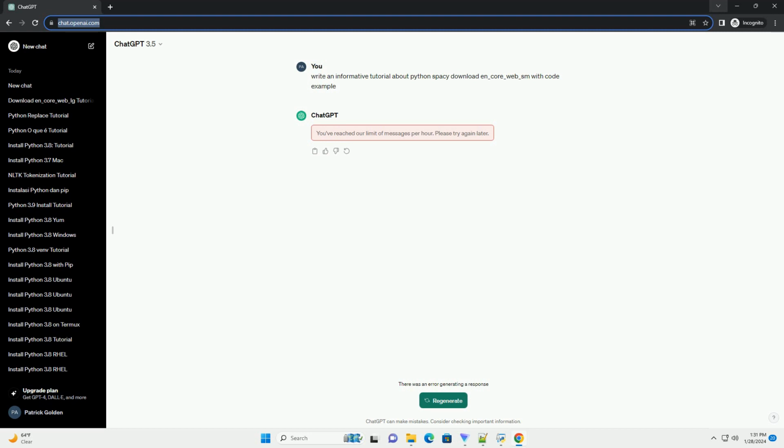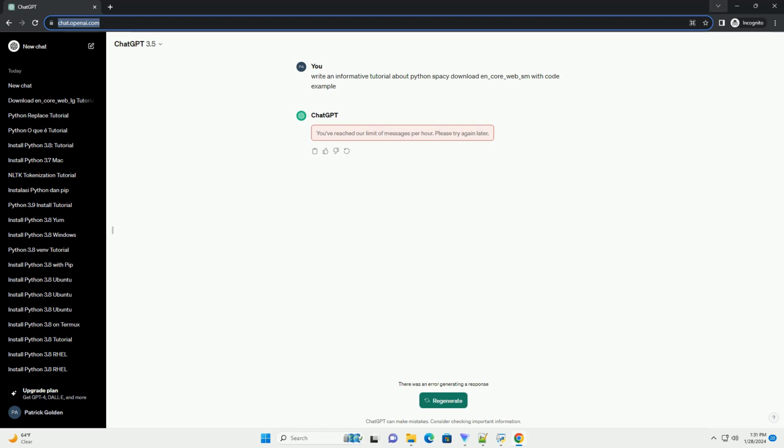Conclusion. Congratulations! You've successfully downloaded and loaded the en_core_web_sm model using spaCy. This model is now ready to use for various NLP tasks such as tokenization, part of speech tagging, and named entity recognition. Explore spaCy's documentation for more advanced features and functionalities. https://spacy.io/usage/spacy-101.